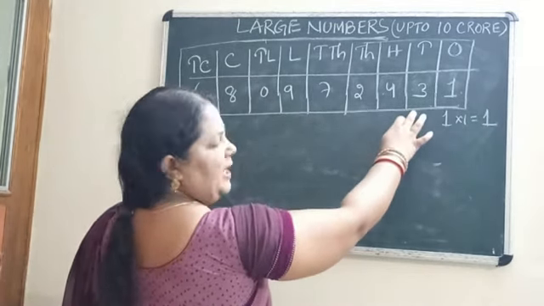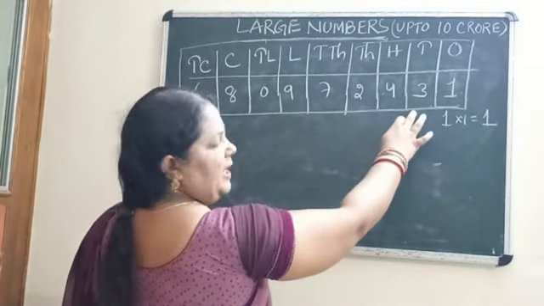In which place? 10 lakhs place. So 0, the value will be 0 into 10 lakh. Again the value will be 0, because we know any number you multiply with 0, the result will be 0.